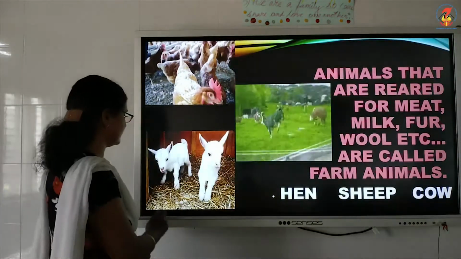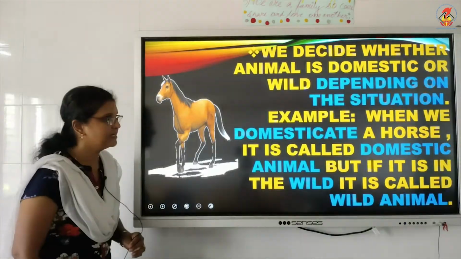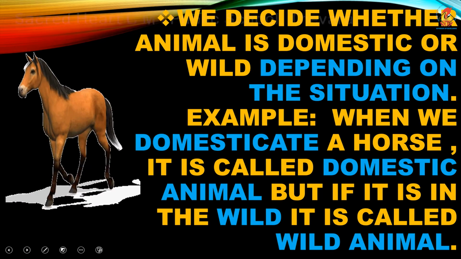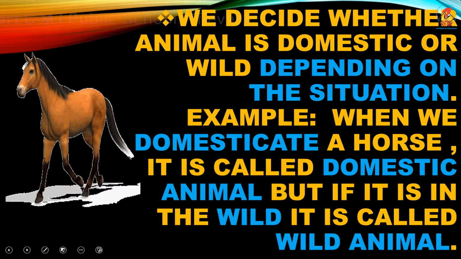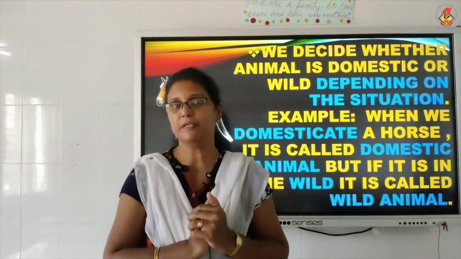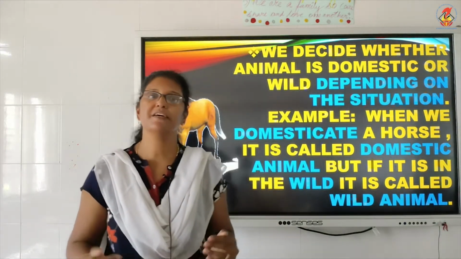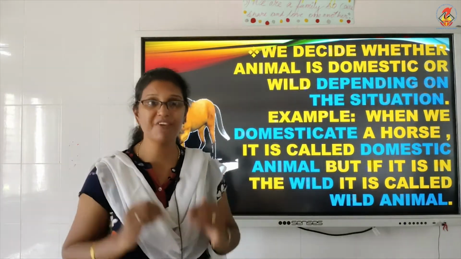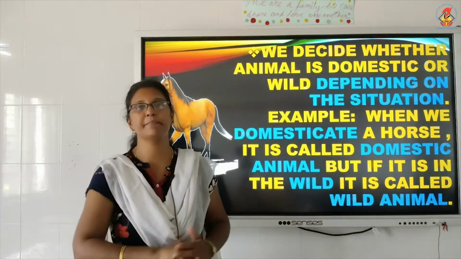Okay, my little ones. Next we have the animals which at times we call domestic, but at times we call wild. For example, maybe you have a horse in your farm. This horse, when it is in your farm, you call it a domestic animal.